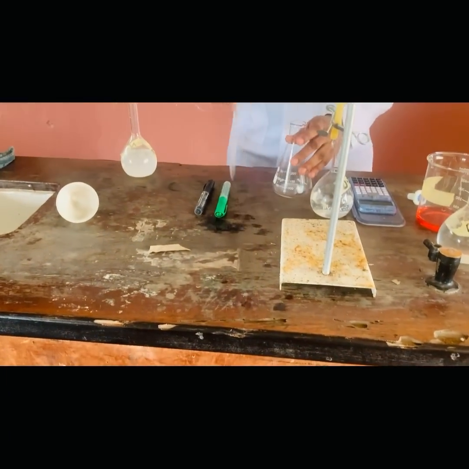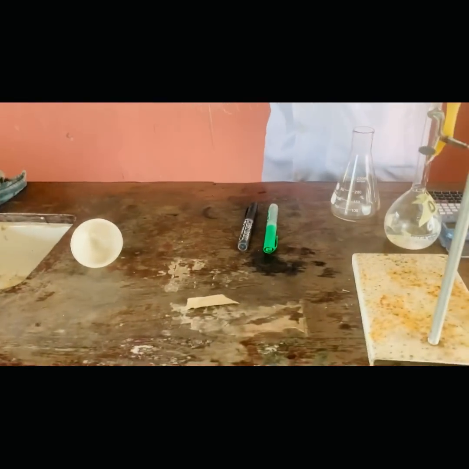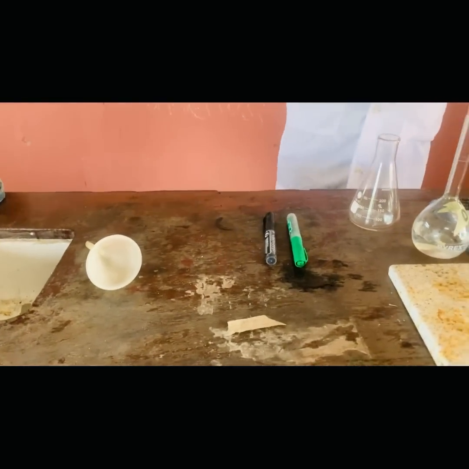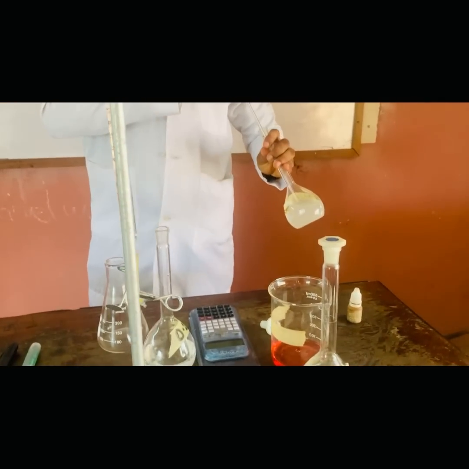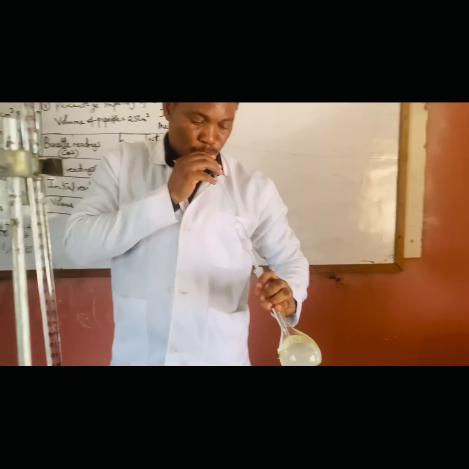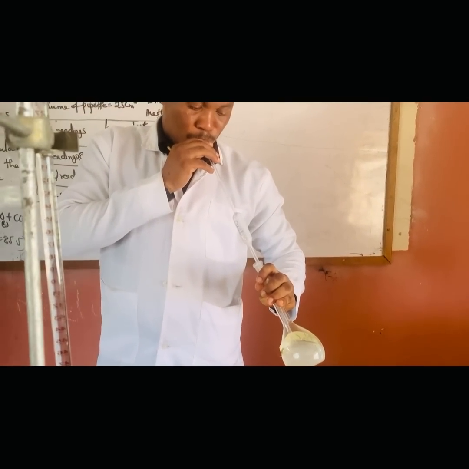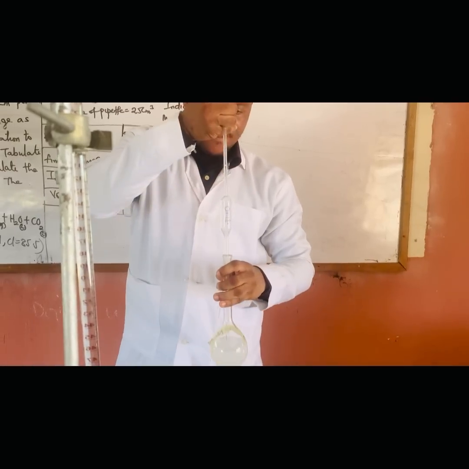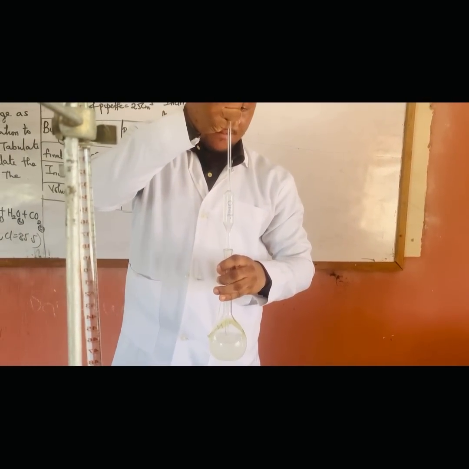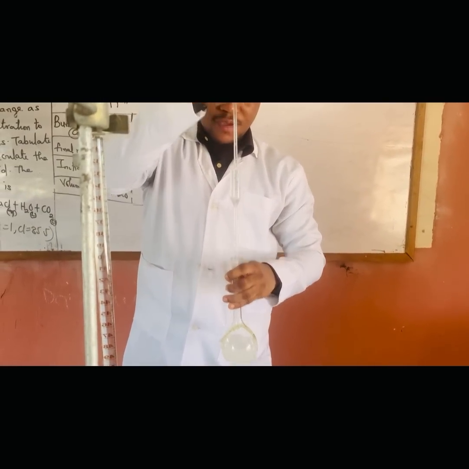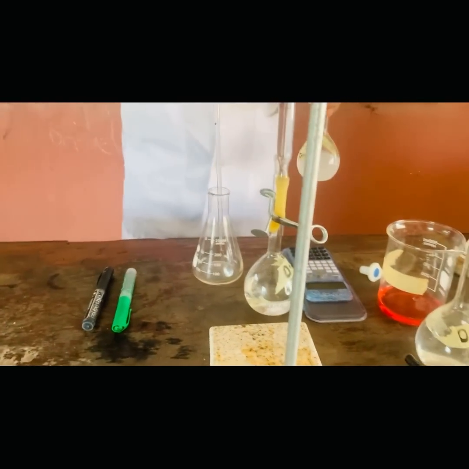So I pipette again the second time. Very important. Okay. Run it down.